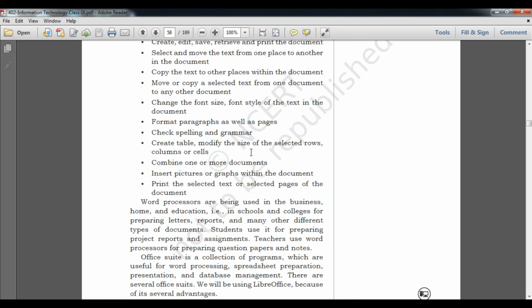Check spelling and grammar also. Yes, student, a word processor should have at least a spelling and grammar checking feature, because it shows you what you are typing, whether there is a spelling error, a grammar error, punctuation, whatever. Okay, everything is mentioned there. Next one: create a table, modify size, and select rows and columns.